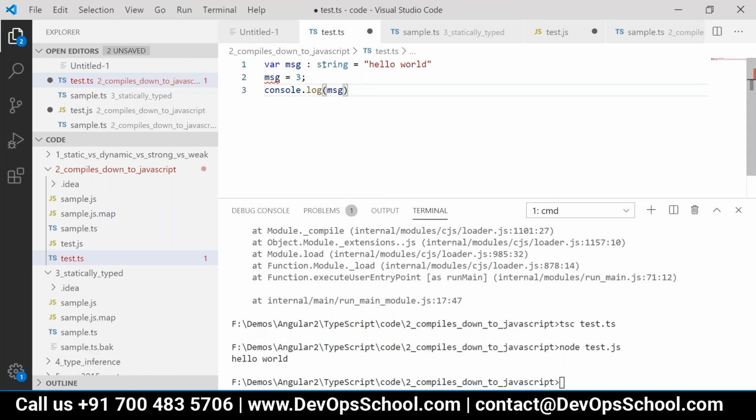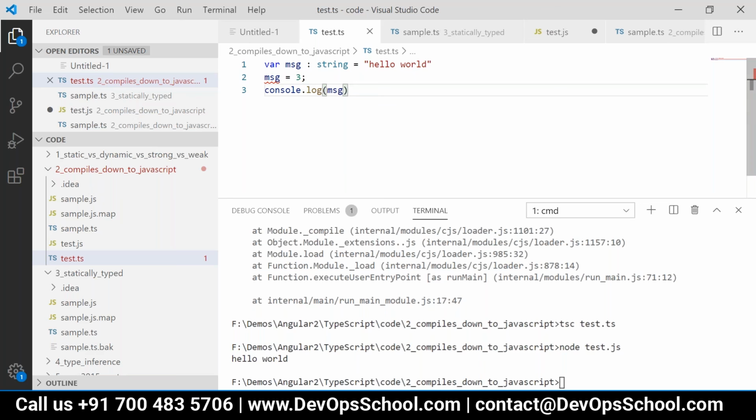Because this is TypeScript where we have mentioned that message should be of type string. So this is an error. If I try to transpile it, what will happen? It will give me an error, but it will still create the file.